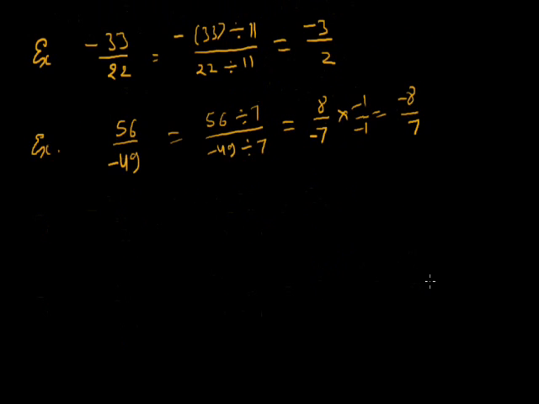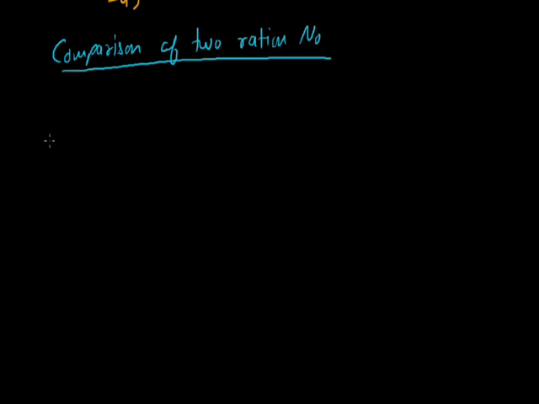Now let's see how we can compare two rational numbers. Comparison of two rational numbers. In this we discuss some different cases. The first case and the first rule is that every positive rational number is greater than the